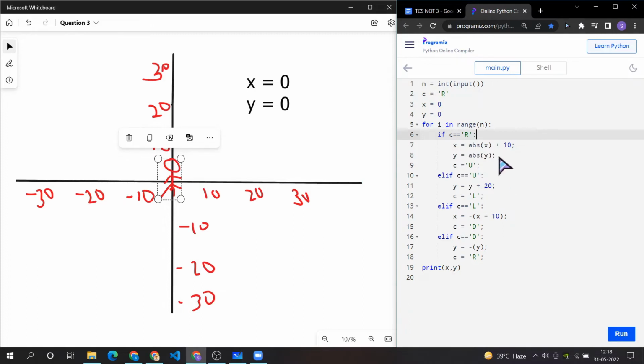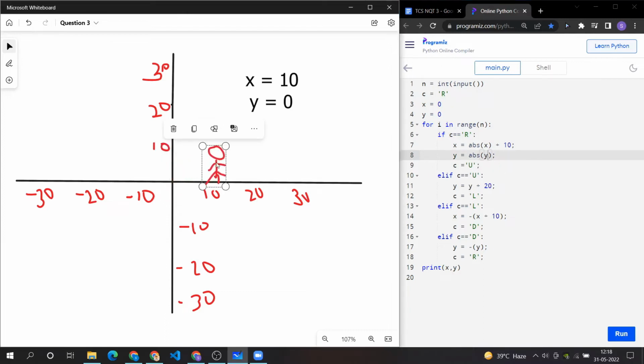On y we won't add anything, because when he comes here to 10, the value of y didn't change. The value of y is the same as it was, still 0. So we just added the value to x,